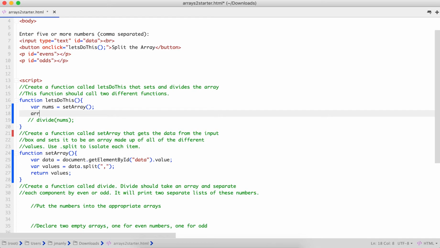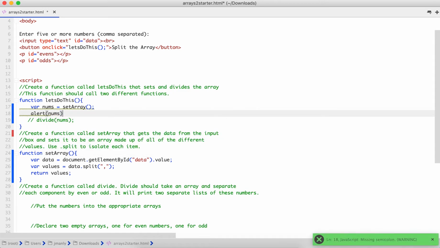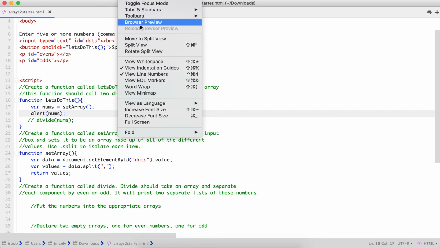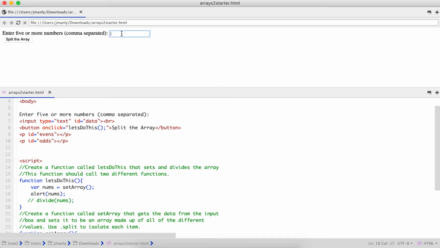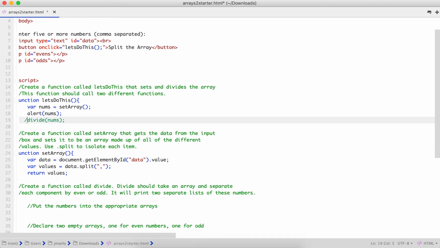And the way we're going to test that is we are going to do alert, and we are going to have it print nums to the alert. Okay, all right, so go ahead and save it. Browser preview it. Preview. And we'll just do 3 just for fun. So the array, and there it goes. Perfect. All right. Make sure that you uncomment divide.